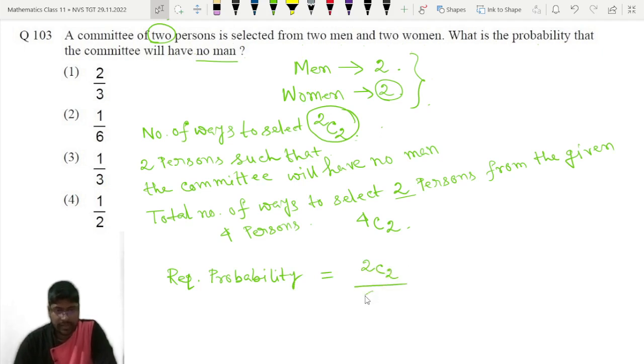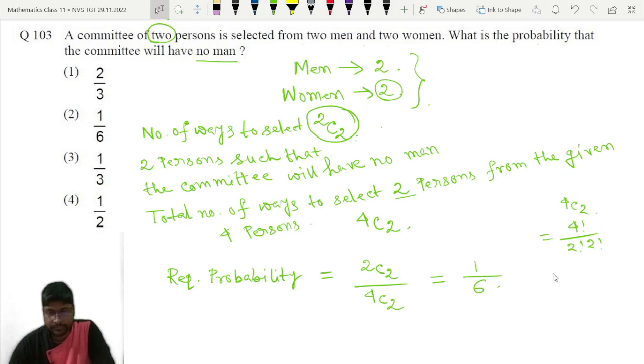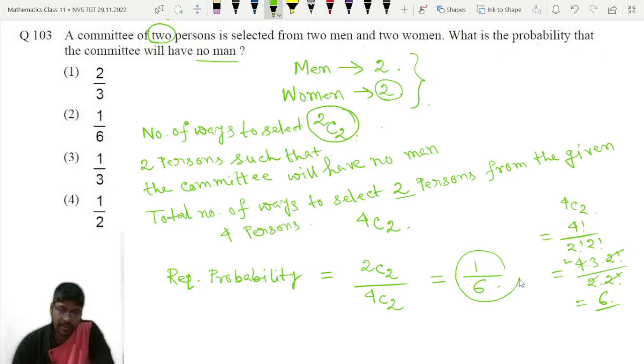Then the probability that the committee will have no man, the required probability, will be 2C2 divided by 4C2. Now as we know, 2C2 means 1 and 4C2 means 6. 4C2 is 4 factorial divided by 2 factorial into 2 factorial, that is 4 into 3 into 2 factorial, and below 2 into 2 factorial. 2 factorial cancels, 4 by 2 is 2, 2 into 3 is 6. So the required probability is 1 by 6. Option number 2 is the correct answer.